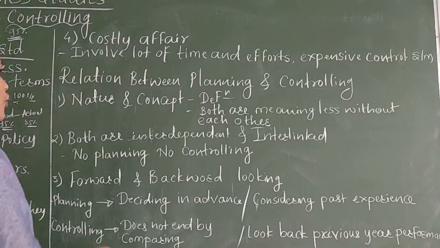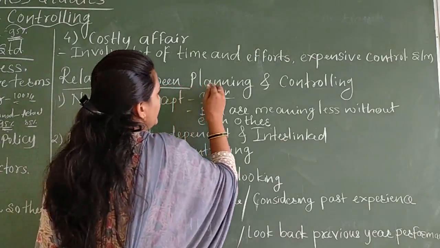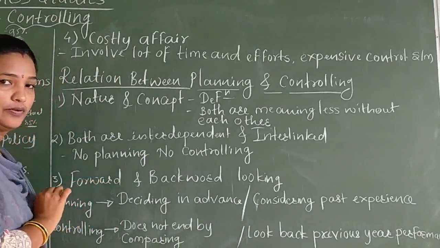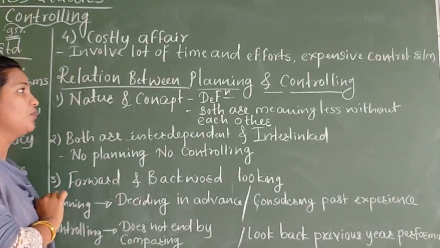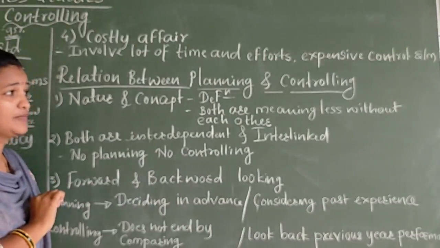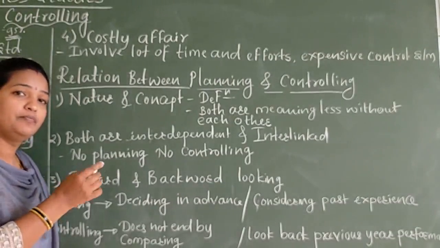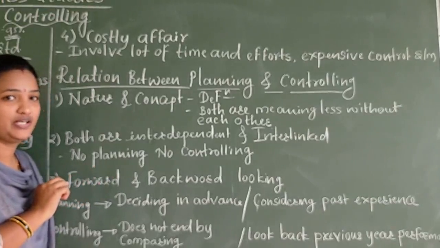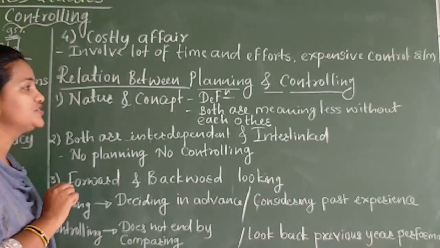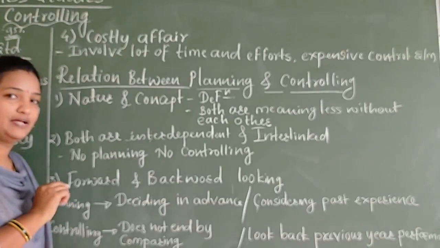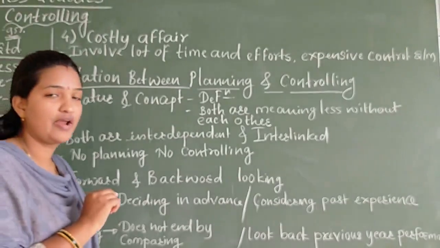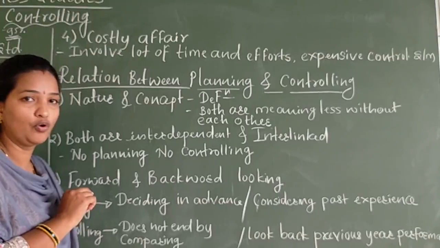So next topic is the relation between planning and controlling. It is also an important topic from the controlling process. So what is the relation between planning and controlling? All of you know what planning is, all of you know what controlling is. So between these two, what is the actual relation? We have to see. First, we are given the nature and concept of planning and controlling. So first we should write the definition of both.